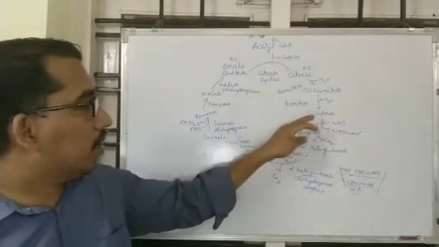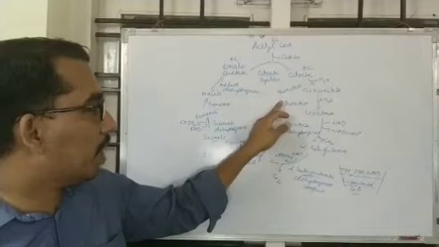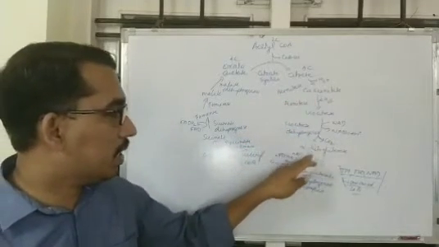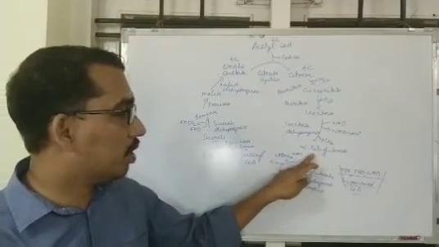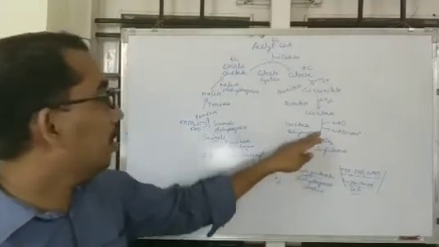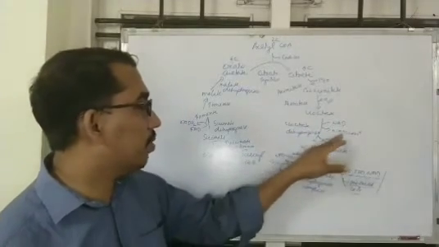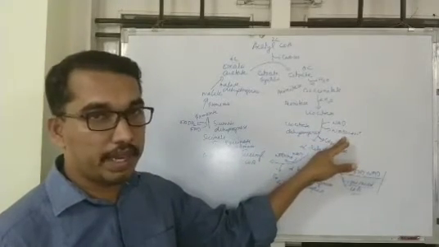Then citrate is isomerized to isocitrate by the enzyme aconitase through an intermediate, cis-aconitate. Then isocitrate is converted into alpha ketoglutarate through oxalosuccinate by the enzyme isocitrate dehydrogenase, with the production of a high energy molecule NADH.